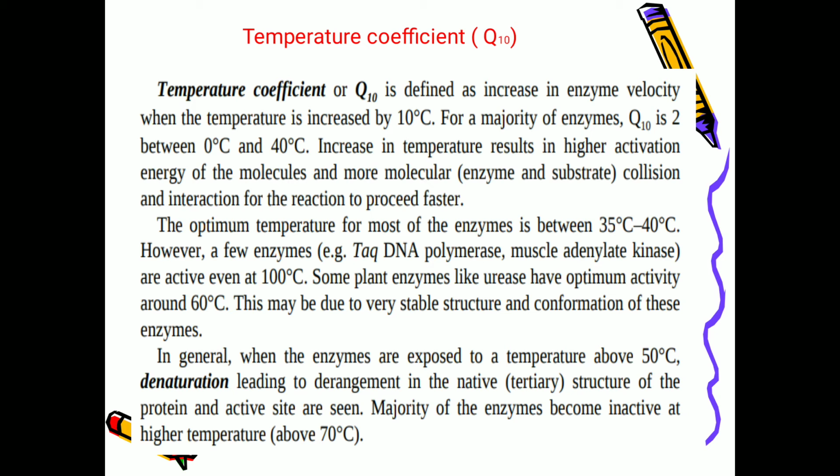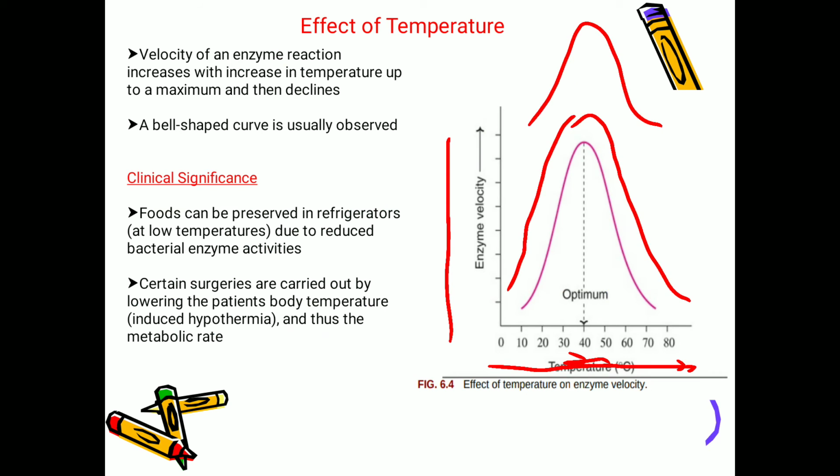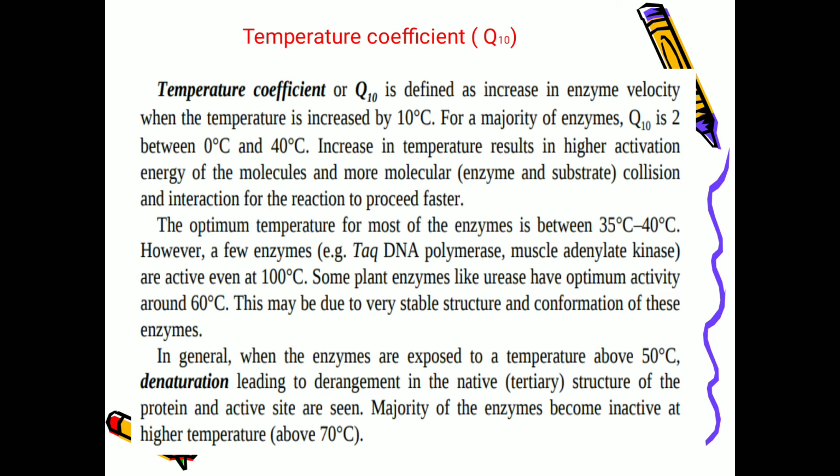The optimum temperature is the temperature at which the activity of the enzyme is highest, that is, maximum activity. That temperature is called the optimum temperature. If you see the graph, from 10 to 80, at 40 degrees centigrade the enzyme activity is more, the enzyme velocity is more. So this 40 degrees centigrade is the optimum temperature. The optimum temperature for most enzymes is between 35 degrees centigrade and 40 degrees centigrade.